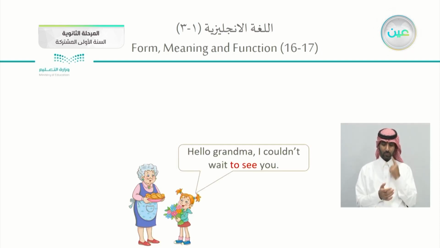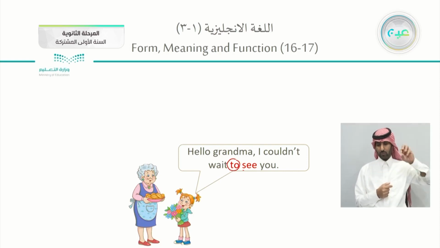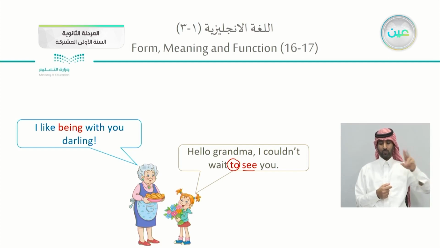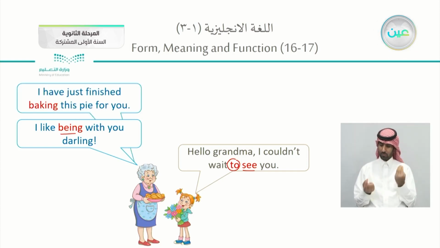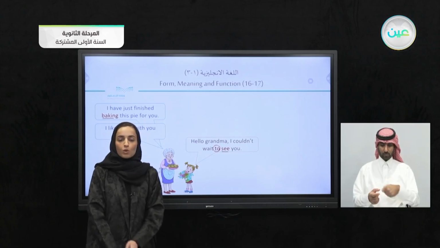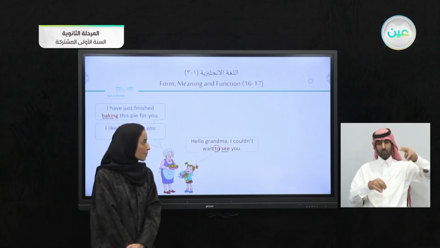When the granddaughter said, "Hello, Grandma, I couldn't wait to see you." She used in here the infinitive, which is to plus the verb. I couldn't wait to see you. Then she replied, I like being. Notice, gerund. Being with you, darling. Then she said, I have just finished baking. A gerund in here as well. So, usually when we're speaking, we use gerunds, infinitives, and others.